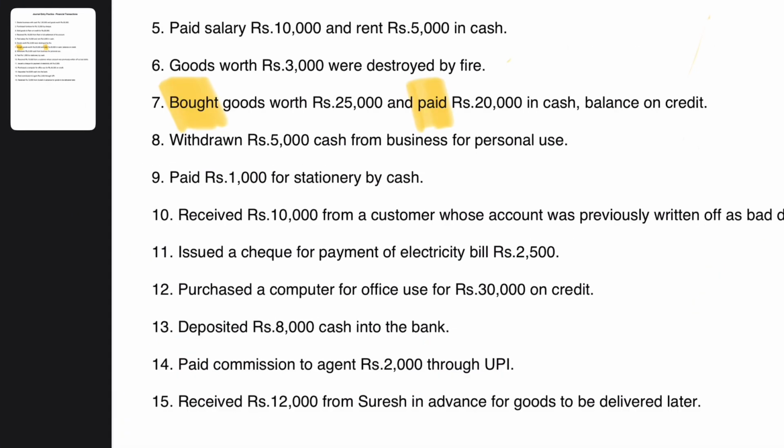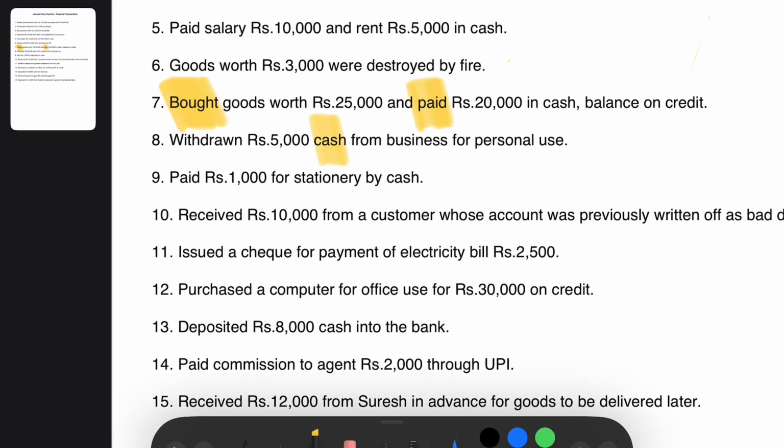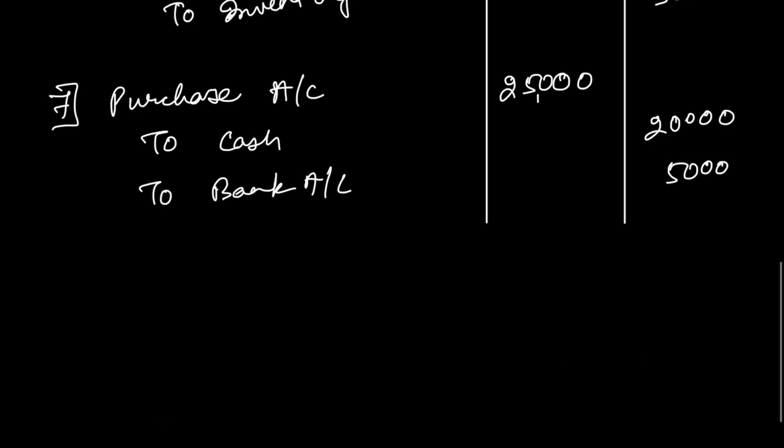Next transaction is withdrawn rupees 5,000 cash from business for personal use. So here there is a withdrawal of 5,000 rupees from the business. So cash is going out of the business. So we are crediting the cash account by 5,000 rupees. Which accounts are involved here in this transaction? Cash account and withdrawals account, right?